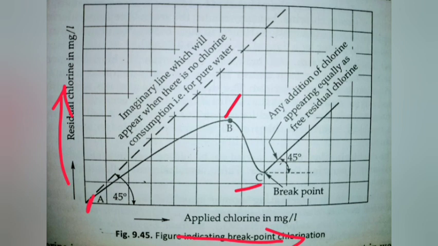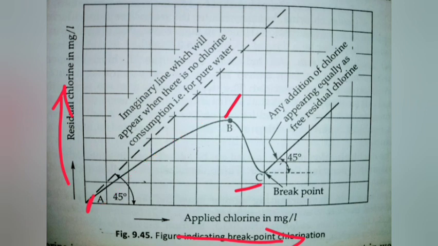When we add the chlorine to the water, the chlorine is required first of all to destroy the bacteria that are present. That is our intention. So when it is applied, first of all it is used to kill some of the bacteria. That is indicated by the curve AB, which is gradually rising.